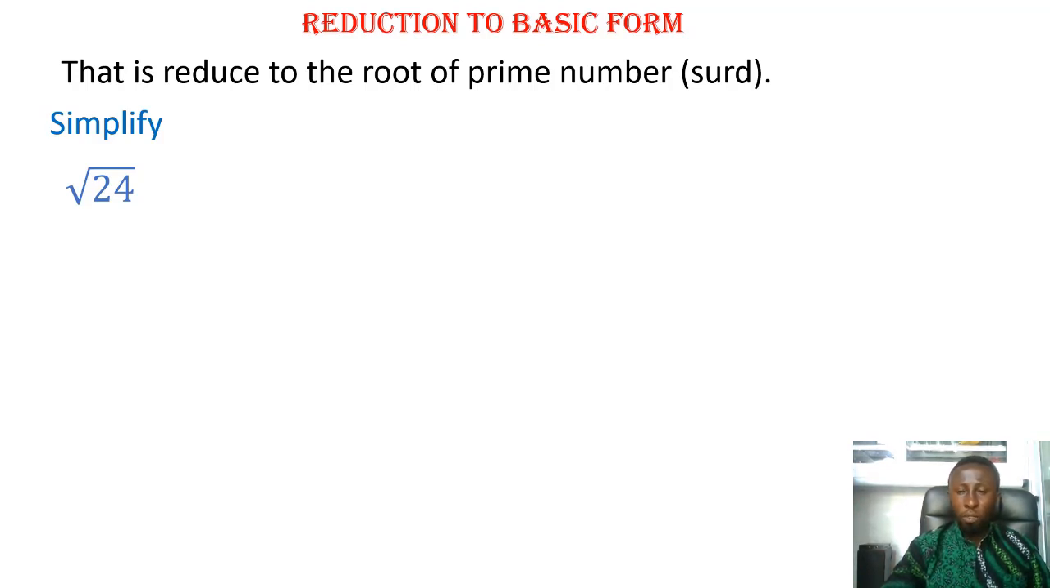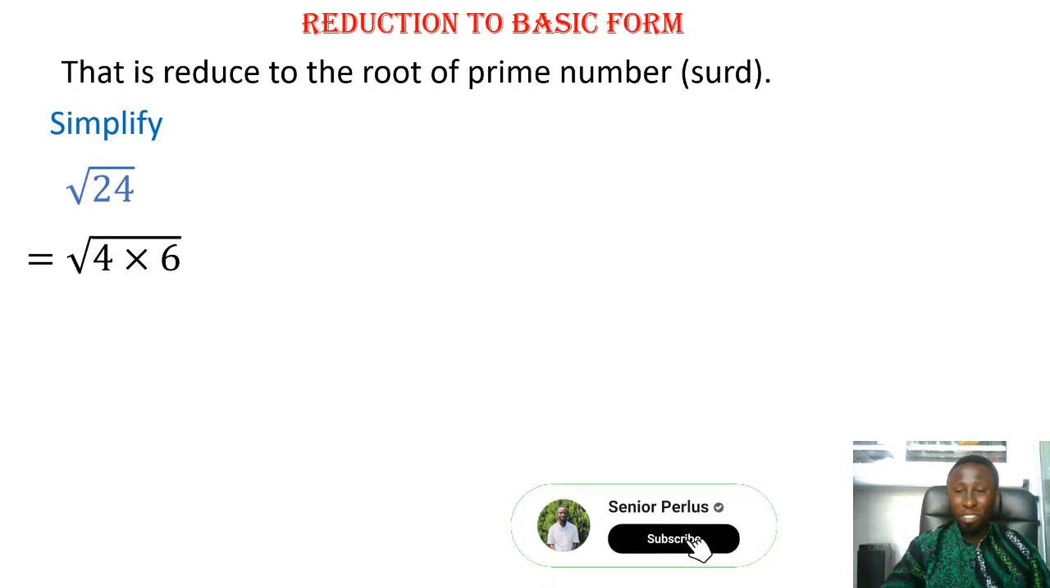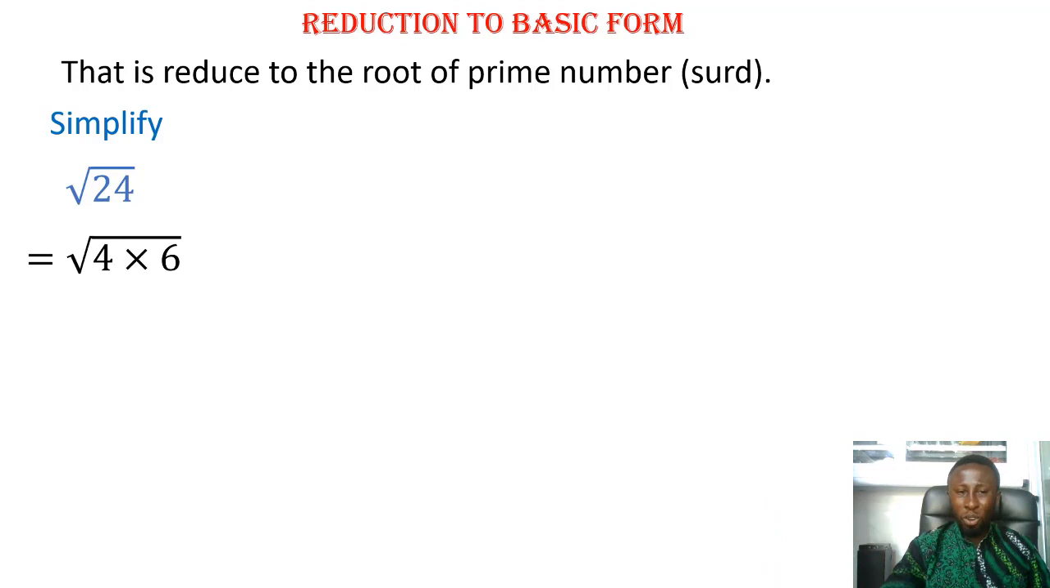First of all, we will ask ourselves, what perfect square number times what number will give us 24? Yes. So 4 is a perfect square because 2 times 2 is 4, or 2 to the power 2 is 4. So 4 times 6 will give us 24.